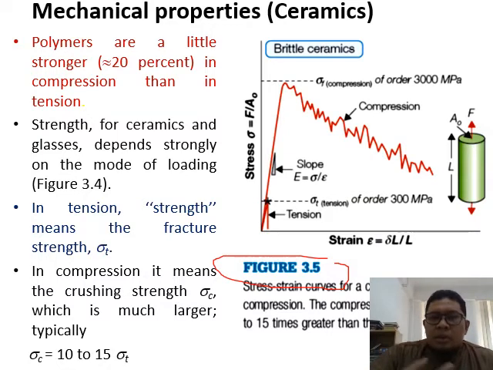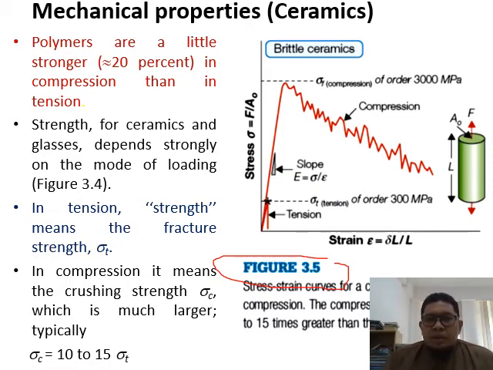In this case, the data that you require depends on the condition in which you want to use the material. For example, if you want to use it as a beam or structure, you probably need to know the shear stress and also the compressive stress, because shear also comes from compression.